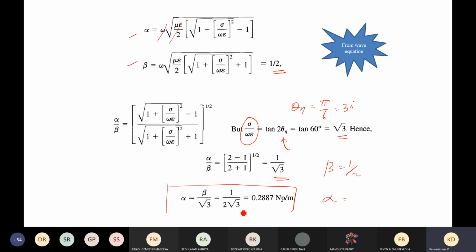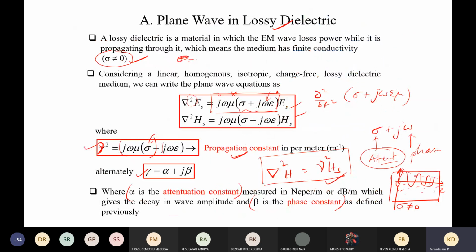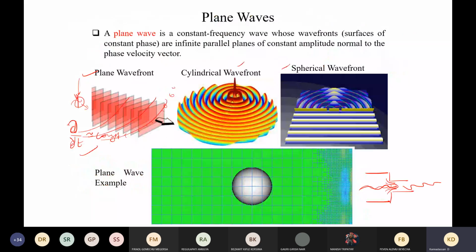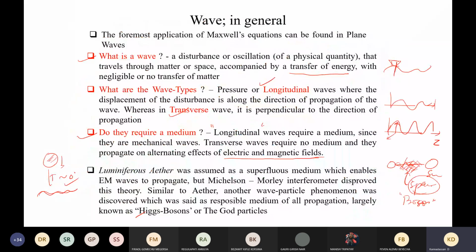Alpha is calculated here, and the unit is Neper per meter. So this is how we can easily calculate. And furthermore, we can even calculate other quantities like sigma, mu, epsilon. We will take one more example in the next class. So this is the wave propagation happening in different mediums, in the lossless medium versus in the lossy medium. So I believe you got that.